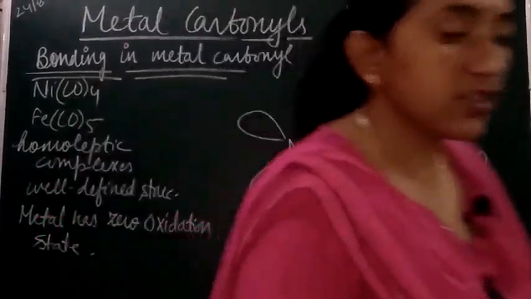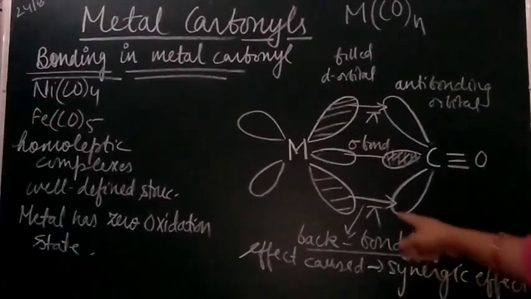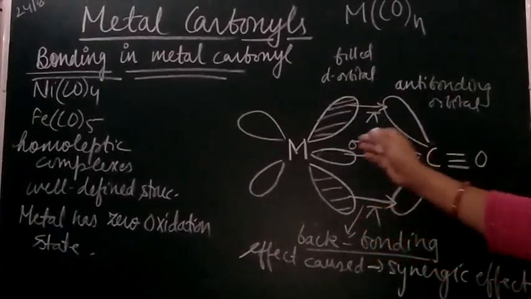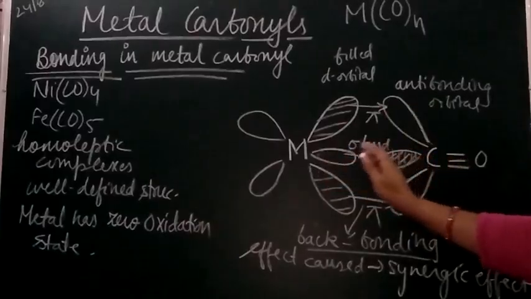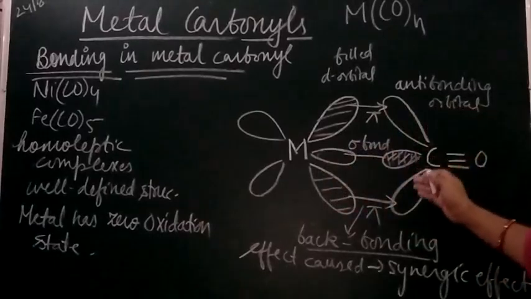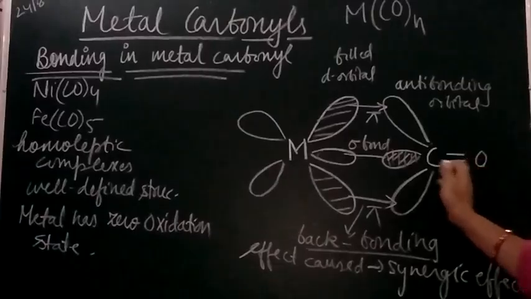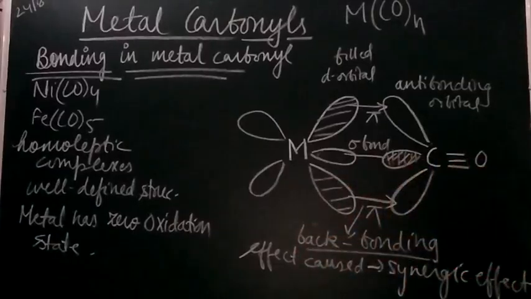So the metal ion donates the electron pair to the empty anti-bonding orbital of the carbonyl ligand, right? And the effect caused is known as synergic effect.